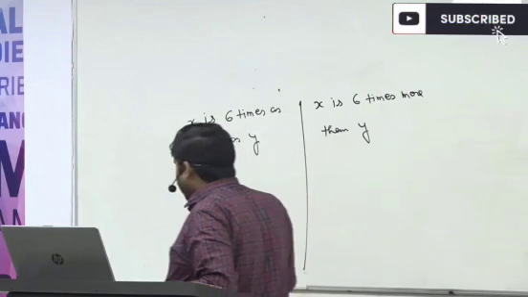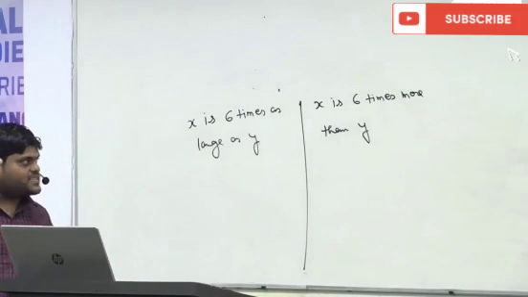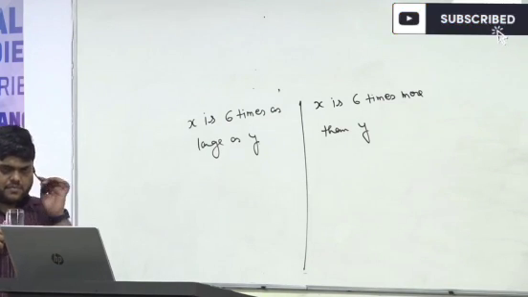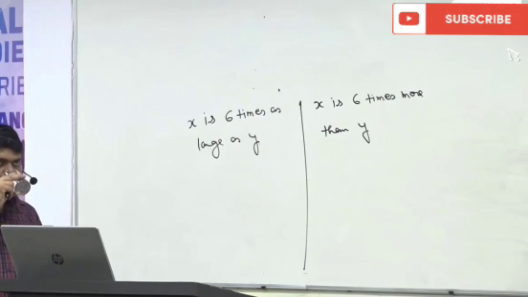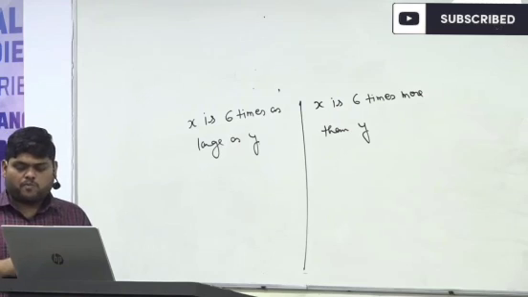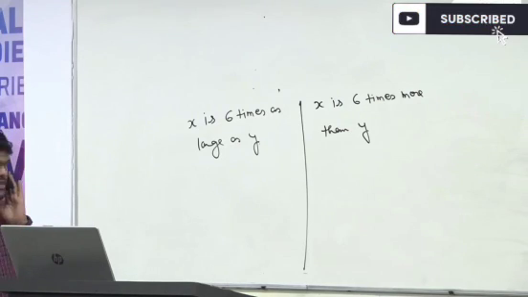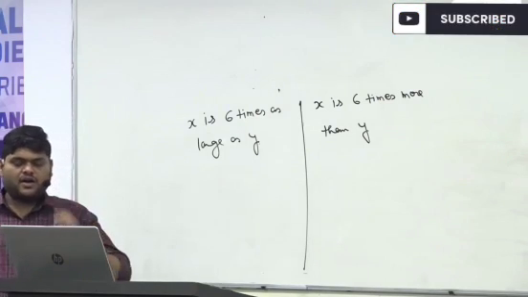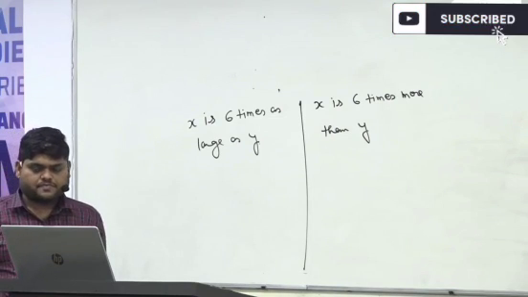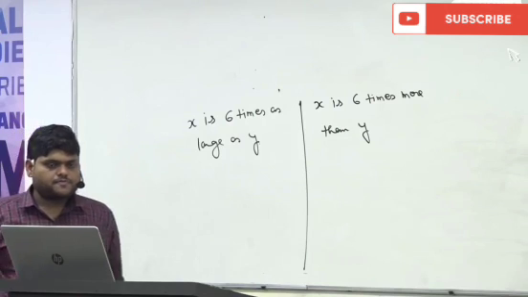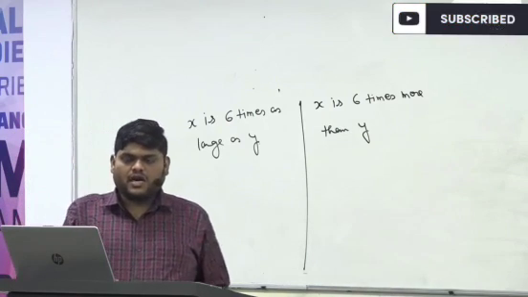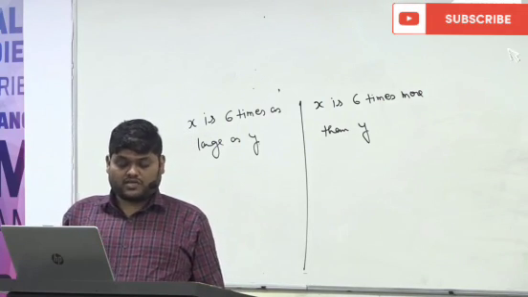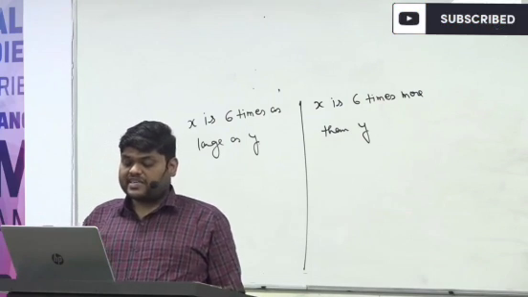First statement is, x is 6 times as large as y, and second statement is, x is 6 times more than y. In the first case and the second case, what is the relationship between x and y?